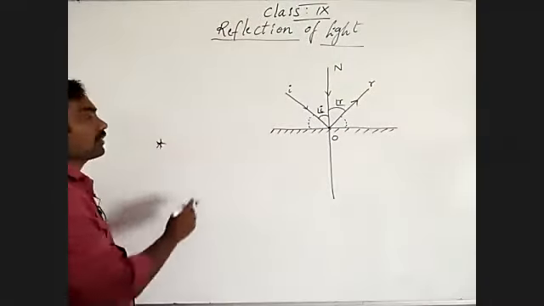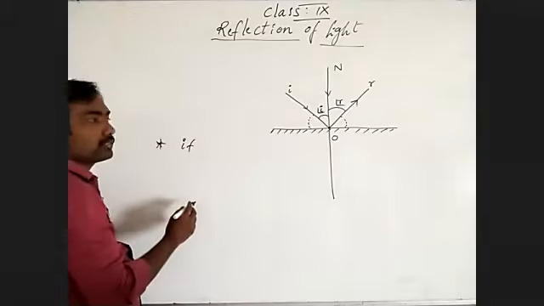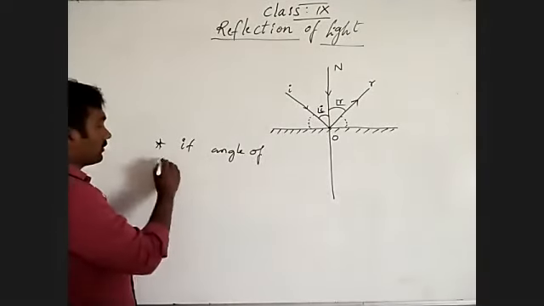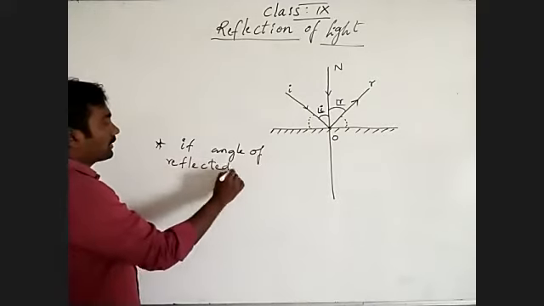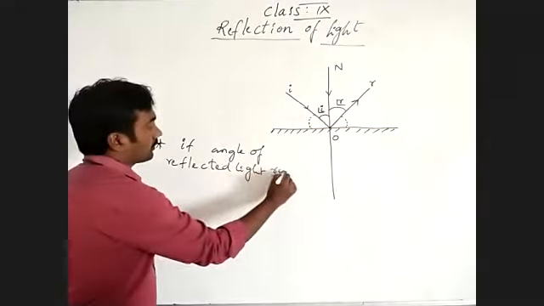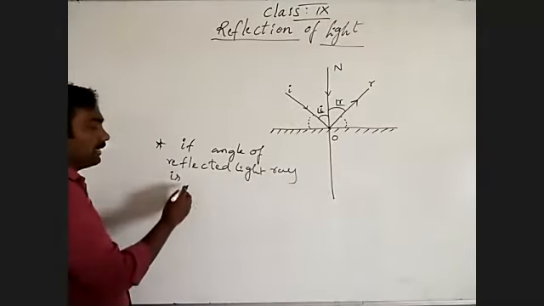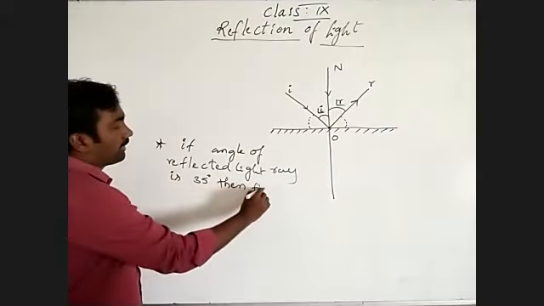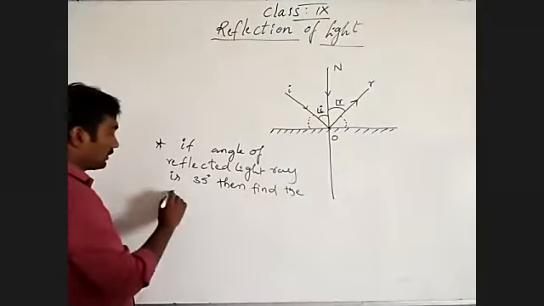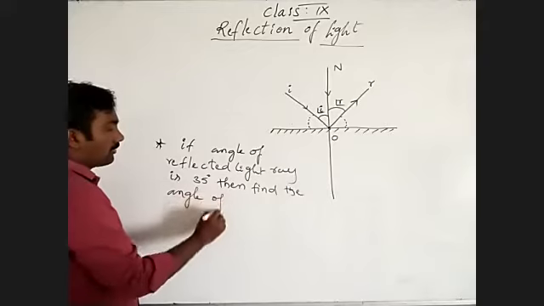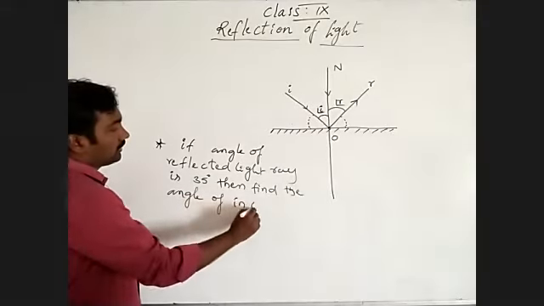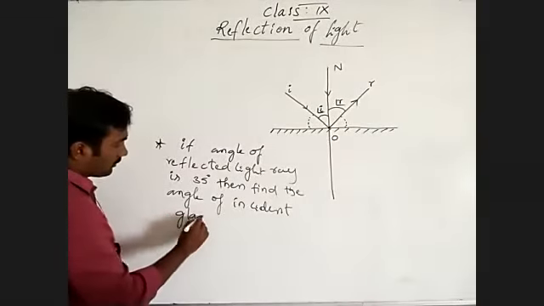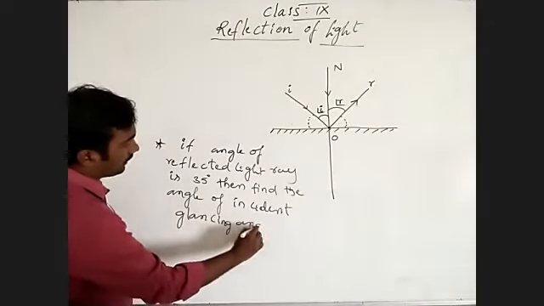If the angle of the reflected light ray is 35 degrees, then find the incident glancing angle.